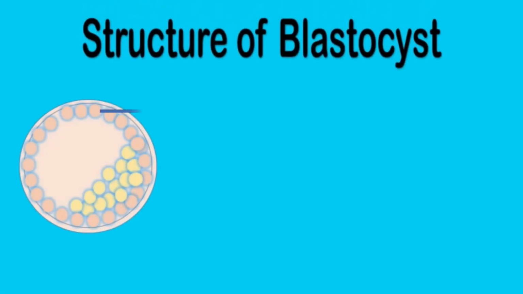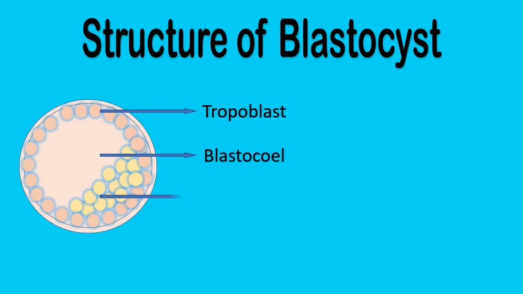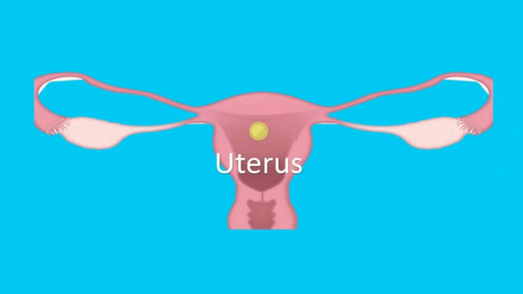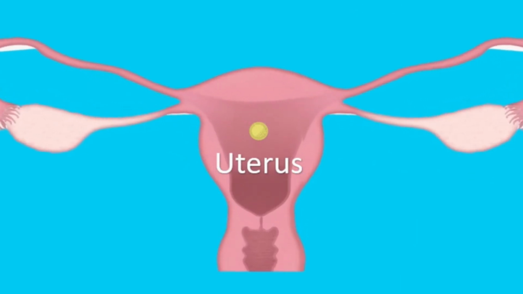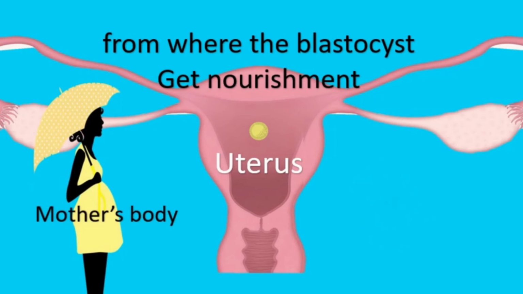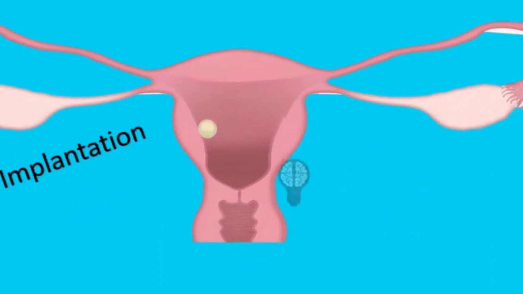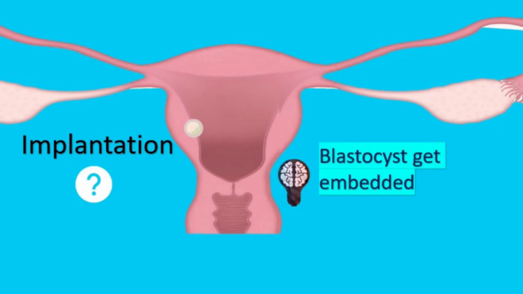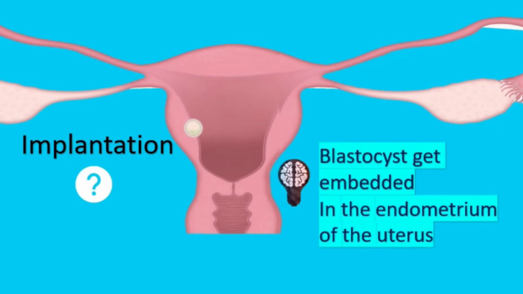The structure of the blastocyst has trophoblast, blastocoel, and inner cells, and it is inside the uterus now. Now, all cells need energy for growth and development, so from where does the blastocyst get nourishment, as it doesn't have any direct contact with the mother's body? This is why implantation takes place. In implantation, the blastocyst gets embedded in the endometrium of the uterus.